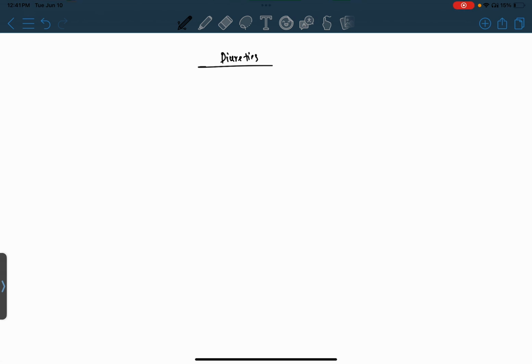We can classify diuretics according to site of action.